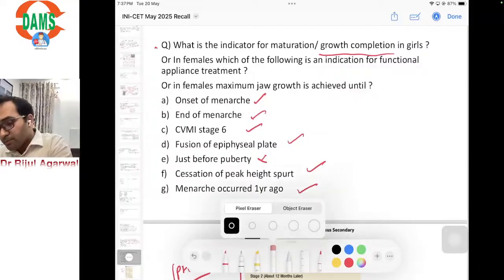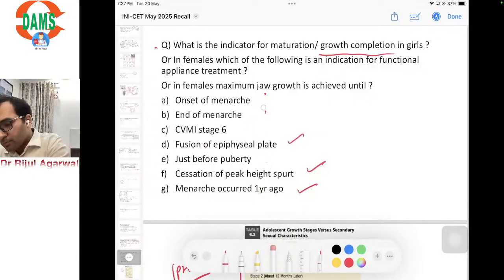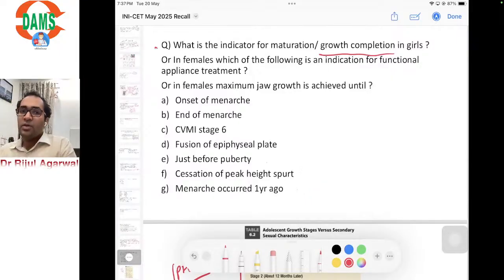Moving ahead. In females, which of the following is an indication for functional appliance treatment? So which physiological feature will you look for before initiating functional appliance treatment in a female?